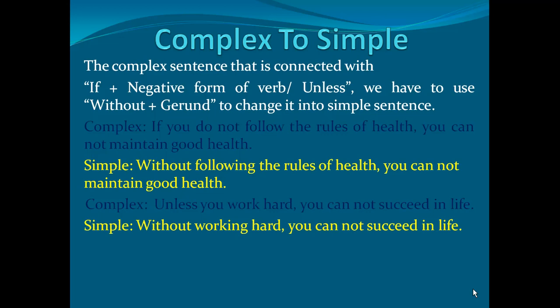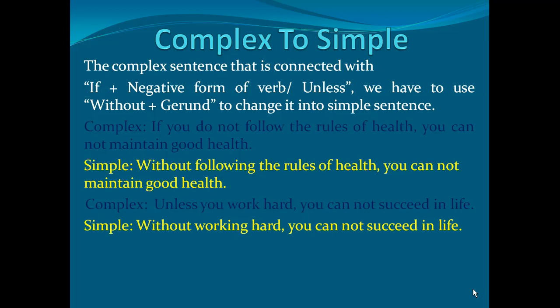In simple, I have written: without following the rules of health, you cannot maintain good health. Okay? So, here I can see the sentence is in negative mood. That means "if" plus negative form of verb is given here. That's why I have used "without" plus gerund.